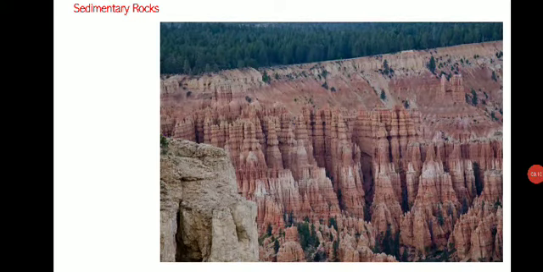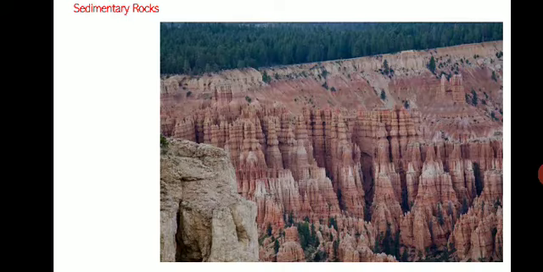So we will start with sedimentary rocks today. So what are these sedimentary rocks? These are also called secondary rocks and they are also called stratified rocks. So what is the meaning of stratified or stratification?